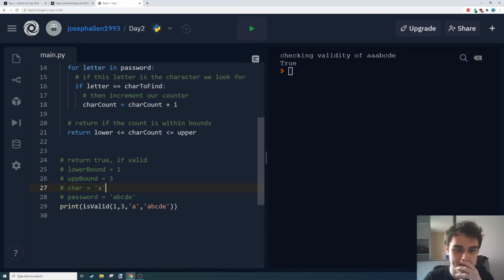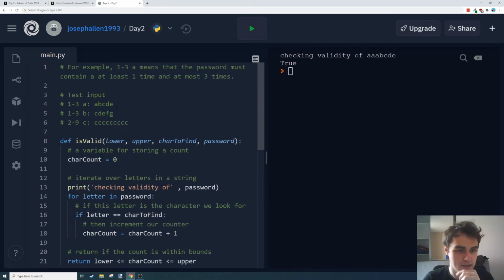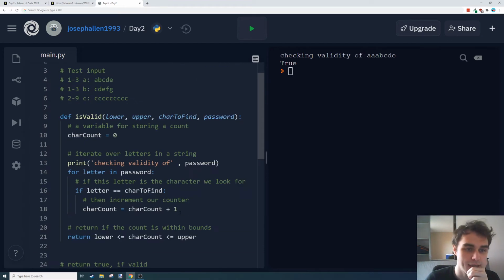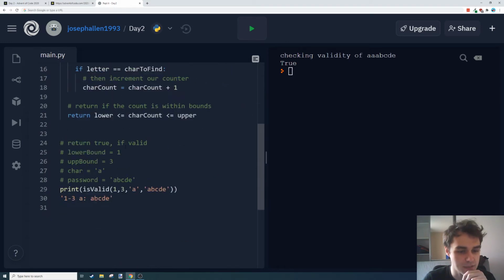Okay, what next? So next, our input isn't in such a nice form for us. We're actually getting this as our input, so a string like this. So we need another function that's going to go through that and try and find these individual parts of the string. Looks like we're safe to assume that the password starts immediately after the colon. There might be a space there, but we're not accounting for space characters, so that should be okay.